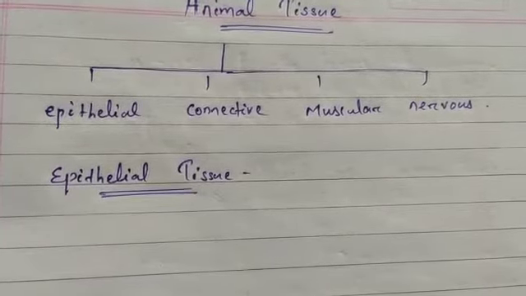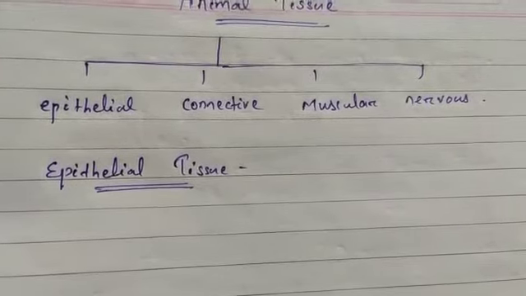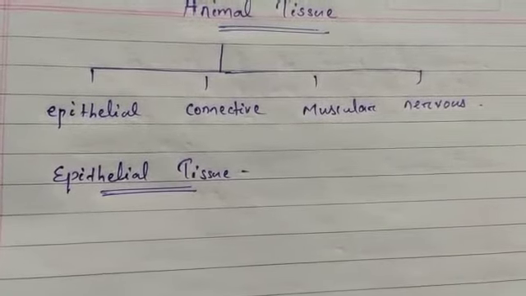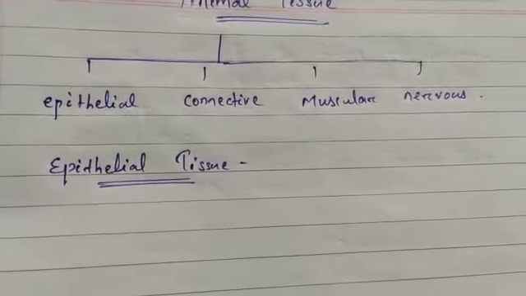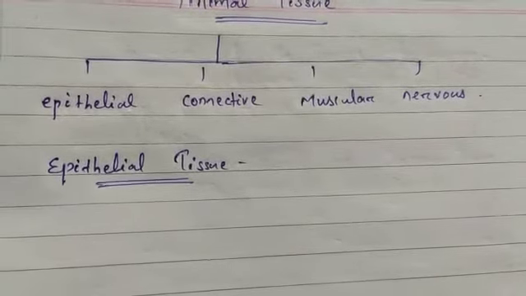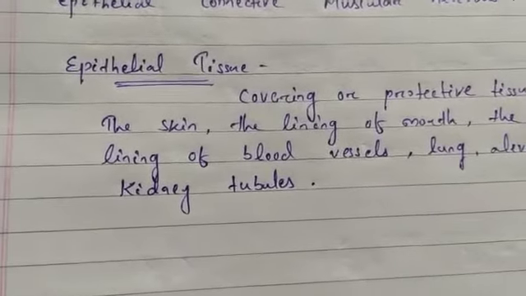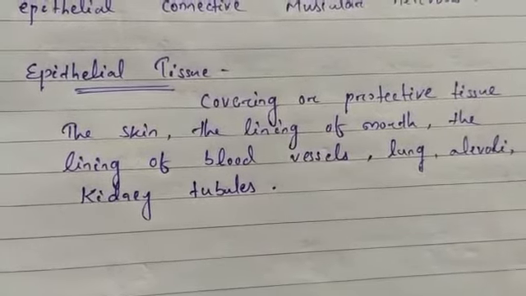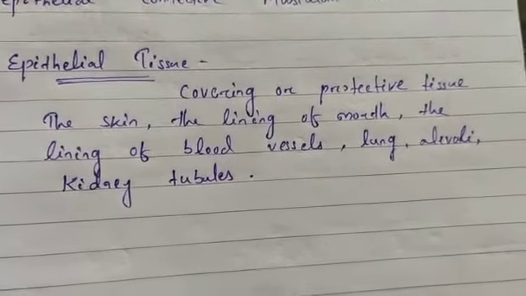Epithelia cover most of the organs and cavities within the body. They also form a barrier to keep different body systems separate. So the skin, the lining of the mouth, the lining of the blood vessels, lungs, alveoli and kidney tubules are all made up of epithelial tissue, because these are the covering or protective tissue in the animal body.